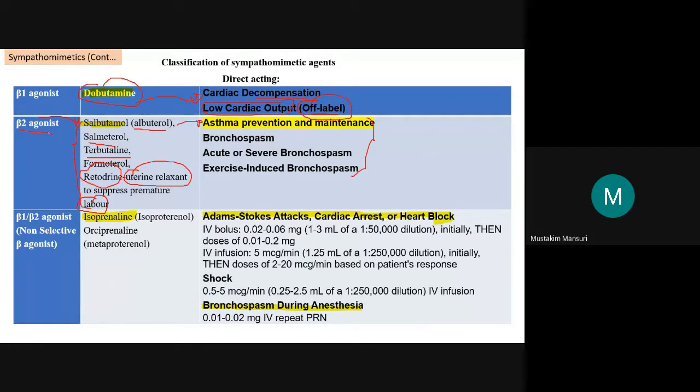Relaxation. So that is the beta 2 agonist. Now, a non-selective agonist example is isoprenaline, or orciprenaline. They are used for the Adams-Stokes attack as well as cardiac arrest or heart block. That is also useful in shock as well as bronchospasm during anesthesia. So these are again directly acting agents.